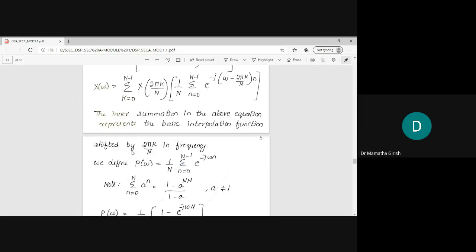So in general, I define the term within the summation as the interpolation function. I don't know how many of you have heard this term, interpolation function. It is used in several scenarios. To give a small example of how it works, consider a straight line.